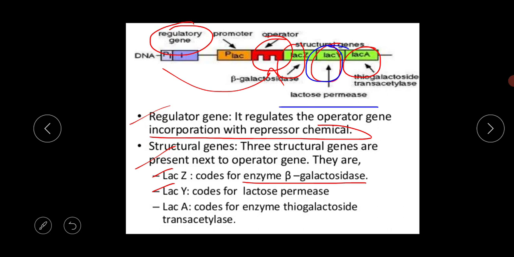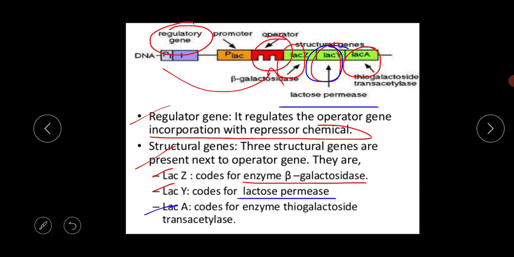This LAC-Y gene codes for lactose permease, and this permease is a membrane bound carrier protein which helps in the transfer of the metabolites.